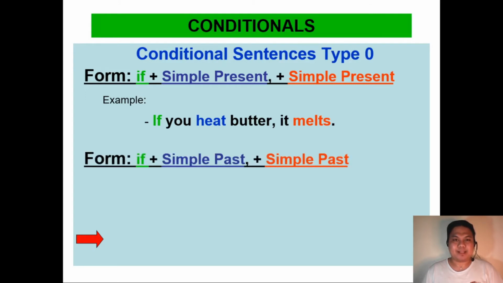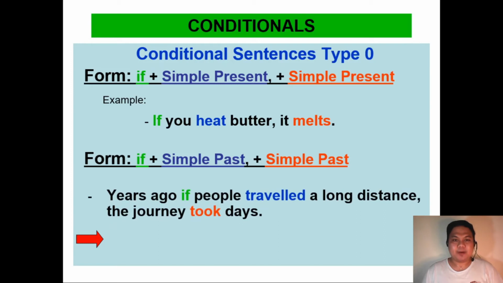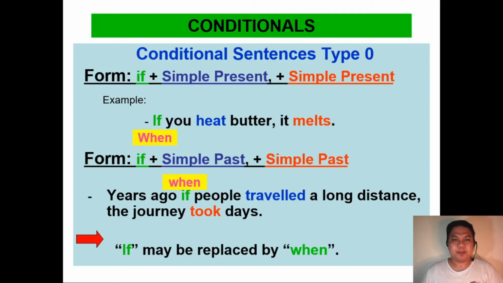Aside from the simple present, we also have the simple past construction in the type 0. Example: years ago, if people traveled a long distance, the journey took days. We must always remember that if may be replaced by when. So if the construction will be replaced by the word when, it will become: when you heat butter, it melts. Years ago, when people traveled a long distance, the journey took days.